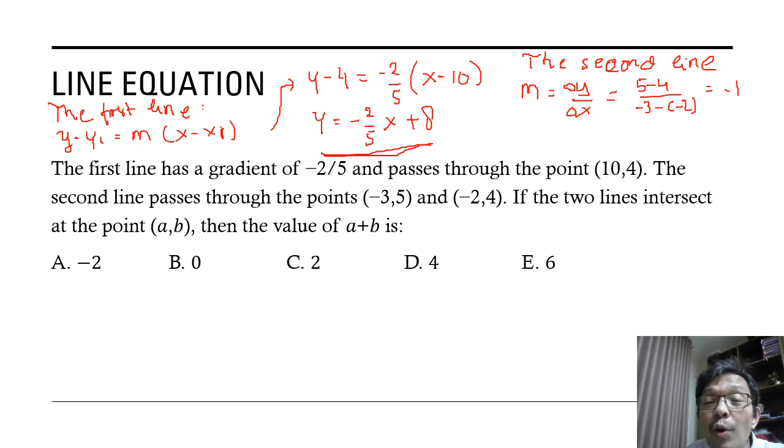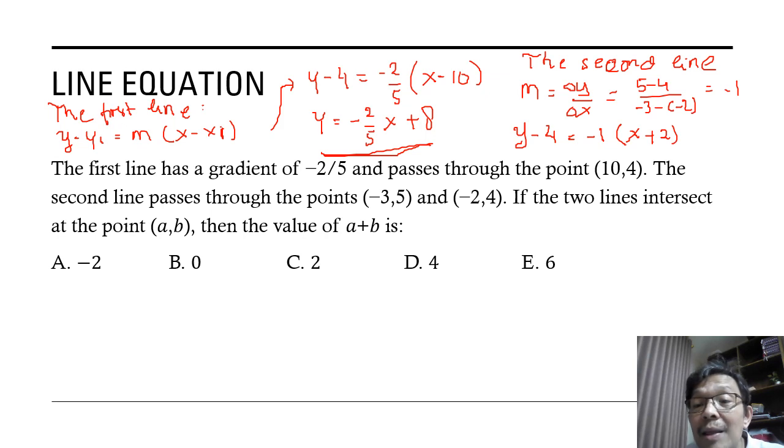Using the same formula with the point (-2, 4), y minus 4 equals -1 times (x plus 2).